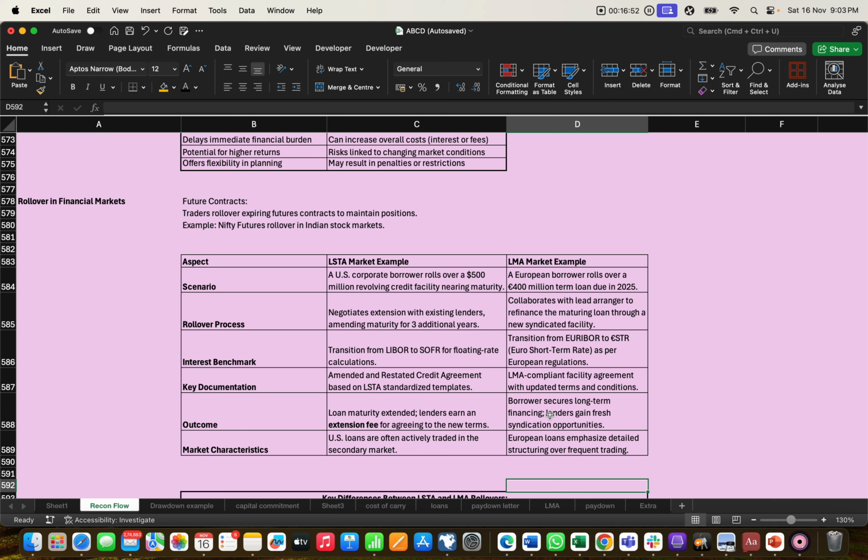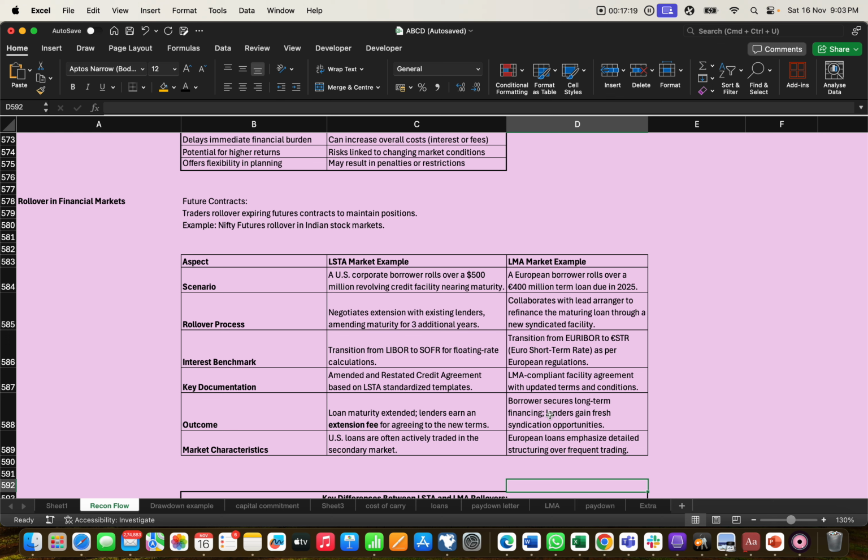Rollover process: negotiate an extension with the existing lenders, amending the maturity by 3 additional years. If the rollover is done, there will be many negotiations with the lenders extending the maturity, because if the old loan expires in one year, the borrower will ask to extend it by 2 more years.